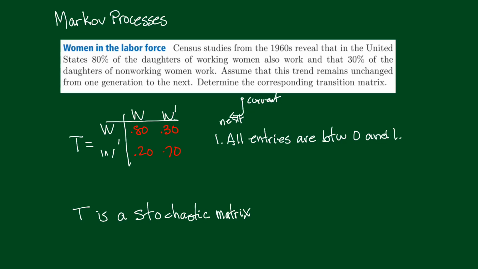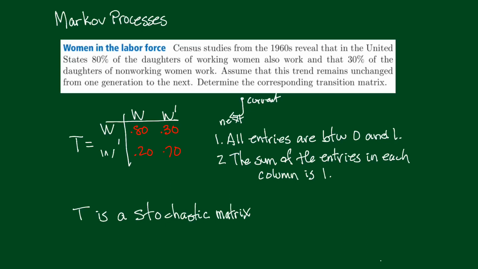They have to be between 0 and 1 because we want these numbers to be probabilities, and of course probabilities are between 0 and 1. The second property is that the sum of the entries in each column is 1. If you add up these columns, you get 1 and you get 1. So both conditions are satisfied. The entries are all between 0 and 1, and the columns add to 1, so this is a stochastic matrix.